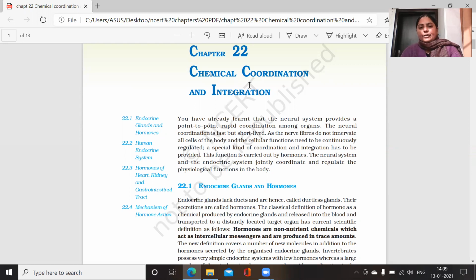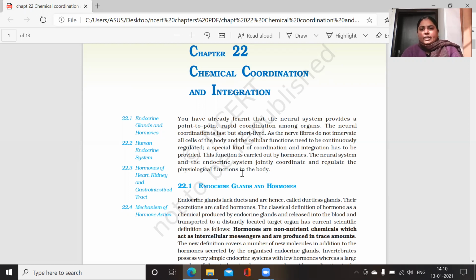In the last, I am going to tell you about the mechanism of hormonal action, that is, how these hormones, which are actually produced by the endocrine glands, perform various functions in your body, and how the target organs to which these hormones finally reach perform their activities according to these hormones. Okay, students, let's start our chapter.